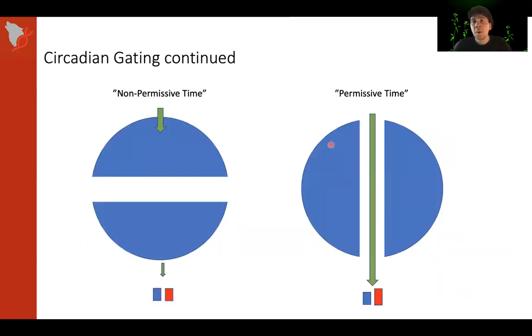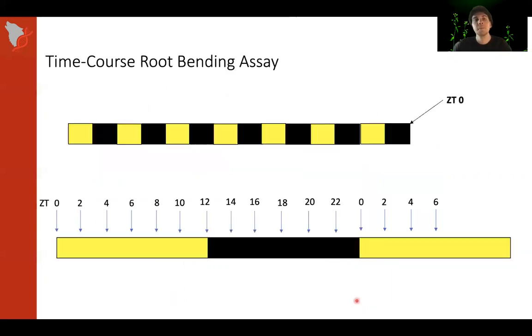One important type of circadian regulation is circadian gating. What circadian gating means is that during two different times of day, the same stimulus given to an organism will result in two different responses. During the non-permissive time, there's no physiological response, but during the permissive time, there is a robust response. That stimulus gets through and the plant responds.